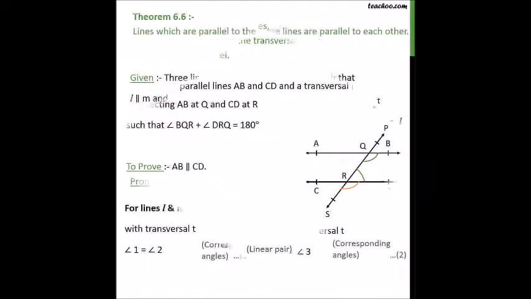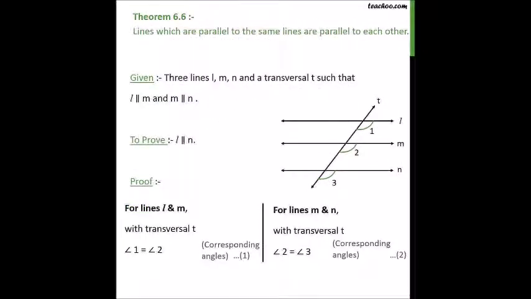Now let's go to Theorem 6.6, which states that lines which are parallel to the same line are parallel to each other. This property can be extended to more than just two lines. Given here are three lines L, M and N and a transversal T such that L is parallel to M and M is parallel to N.